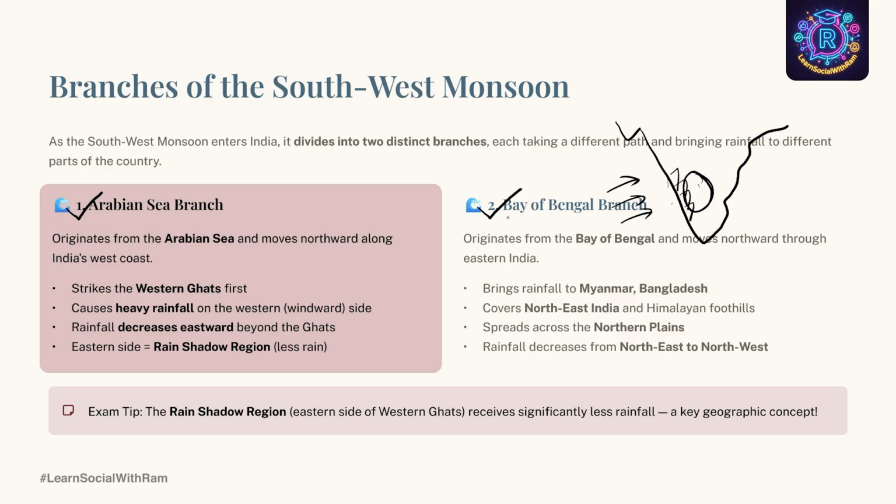Now let us understand the mechanism of the Bay of Bengal branch. This branch moves through the Bay of Bengal. Here it brings rainfall to Myanmar and Bangladesh, and it covers northeast India and the Himalayan foothills. It spreads across the northern plains, and the rainfall decreases from northeast to northwest. So this is the mechanism of the southwest monsoon. Do remember, 75% of annual rainfall is received in this season.